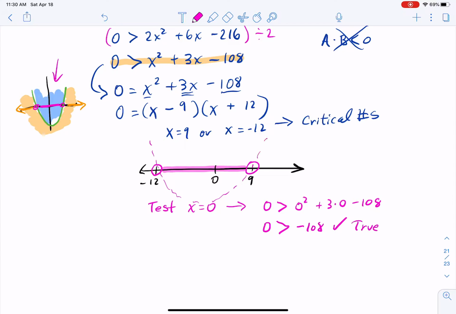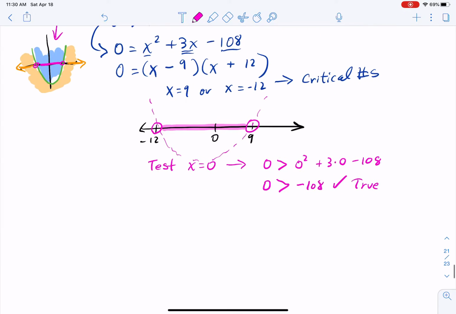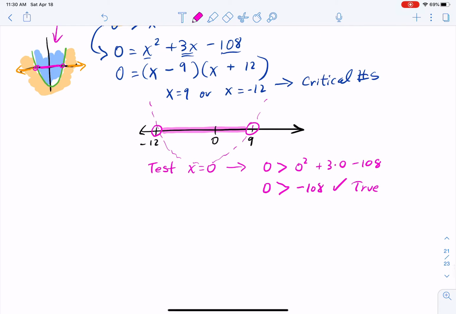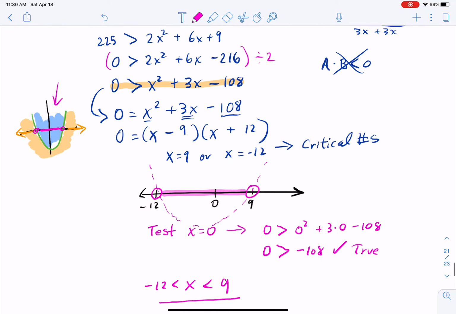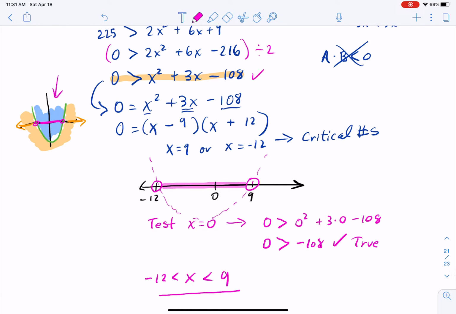And we're shading on the inside of that. And where it hit the x-axis, those are the solutions that we would have kept. Our solutions then are from negative 12 is less than x, which is less than 9. Now, algebraically, that's how this inequality in orange right here solves. Geometrically, though, not all of those solutions make sense.